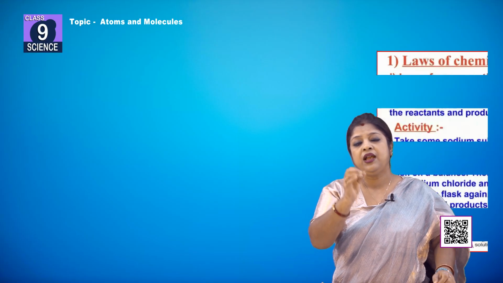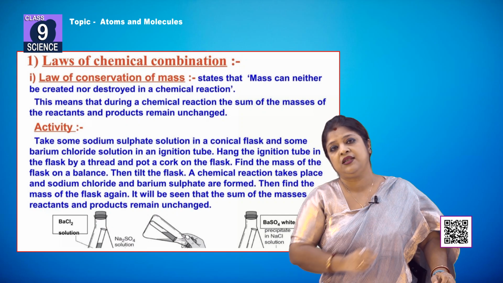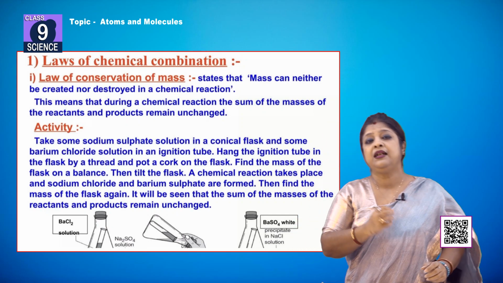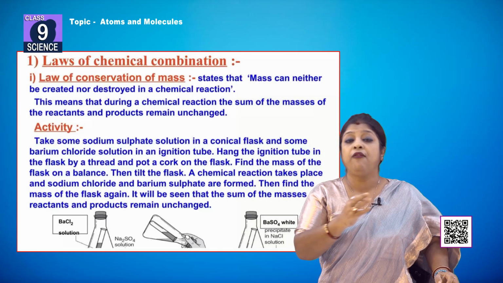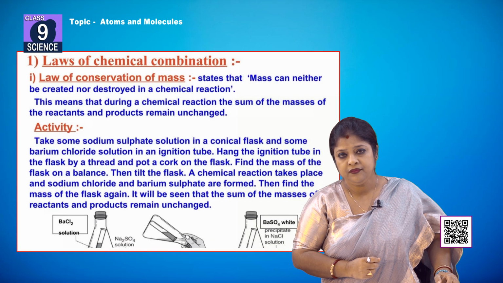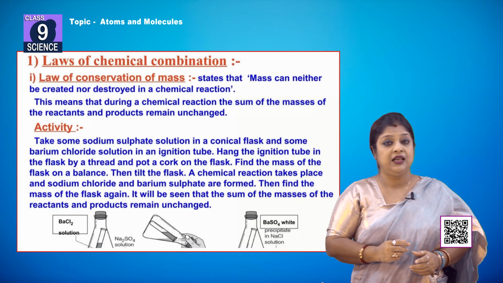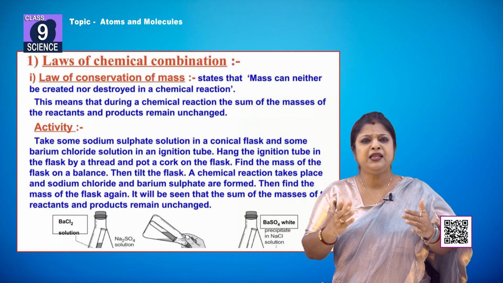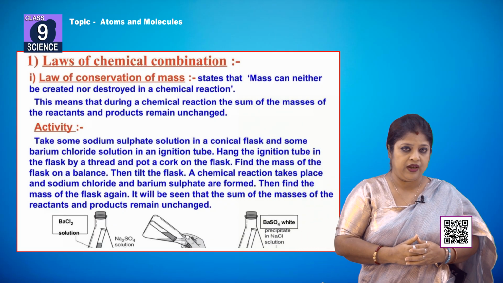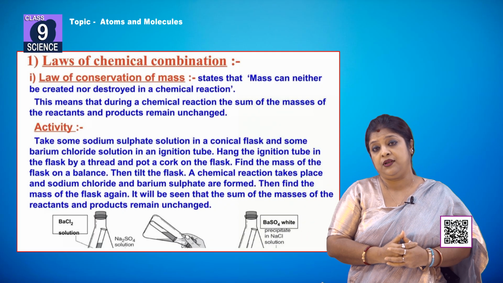Now, straight away we are going to the main part of this chapter, which is our main concern, that is the law of chemical combinations. Whenever we are dealing with chemistry, we see different reactions going on around us. So, how is it possible?